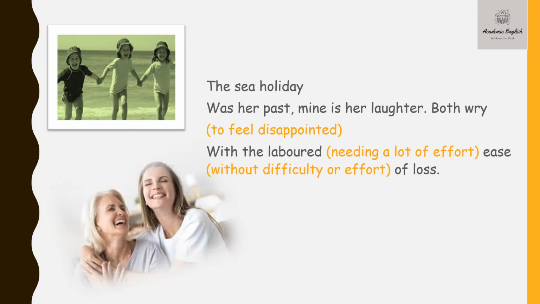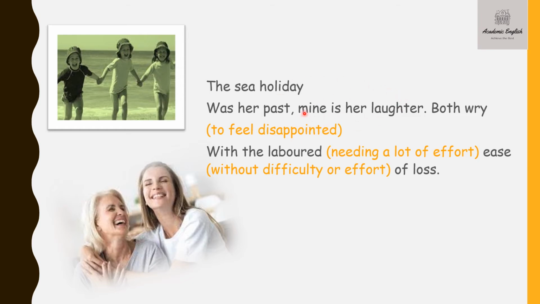"The sea holiday was her past, mine is her laughter, both wry with the labored ease of loss." The sea holiday was her past. Her means the poet's mother's past. That means the sea holiday belonged to the past life of her mother, and her mother had lost it. Mine is her laughter. And what has the poet lost?